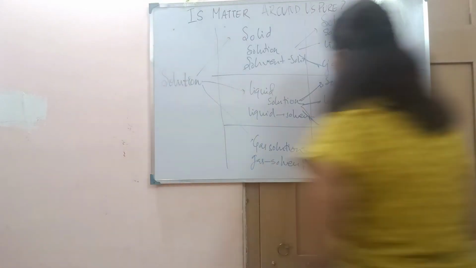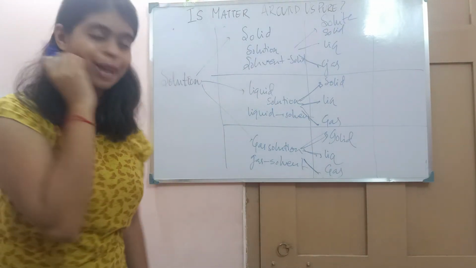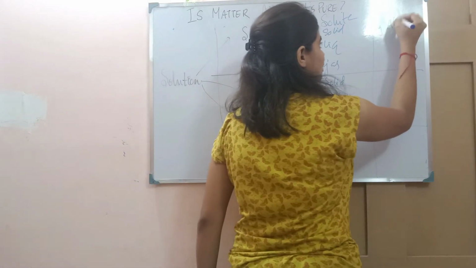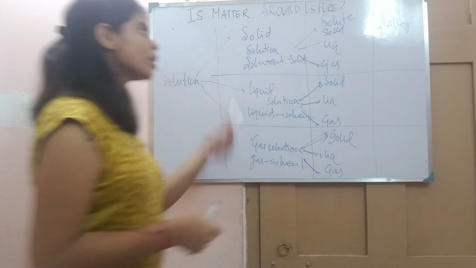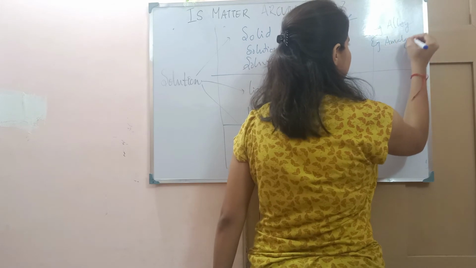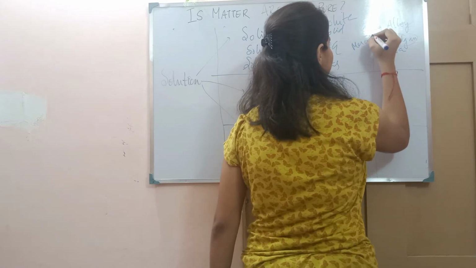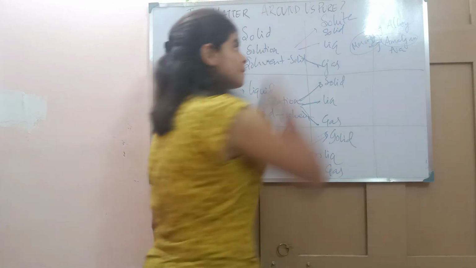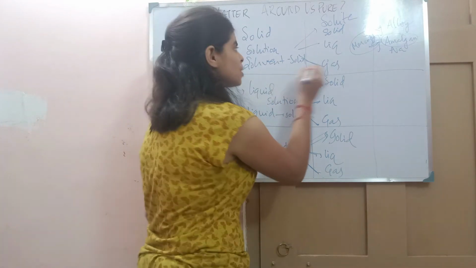And what are the examples of these solutions? Suppose we are taking a solid solution where solid is a solvent and solid is a solute. What is the example? Example is alloy. Alloy is a homogeneous mixture where the solid is a solvent and solid is also solute. What about solid liquid? The solid liquid is sodium amalgam. Here amalgam means mercury, and we know mercury is liquid. So liquid mercury is acting as a solute and the sodium is acting as a solvent, that is solid solvent.